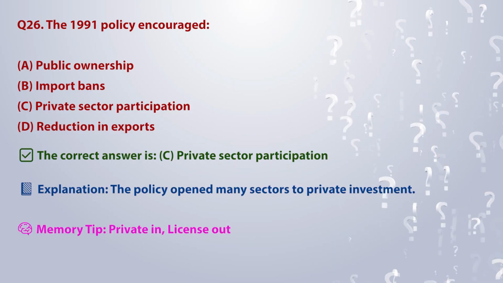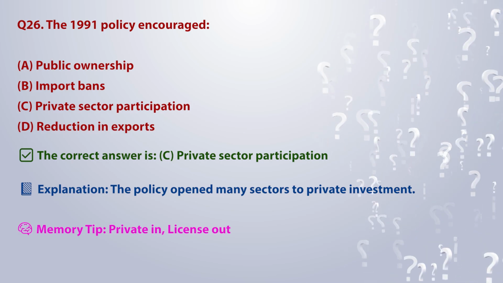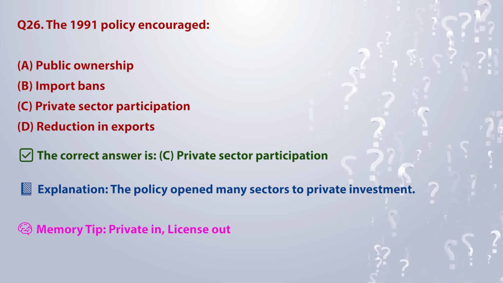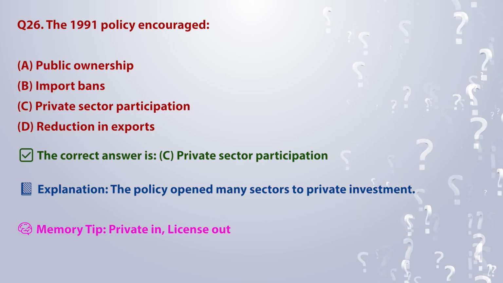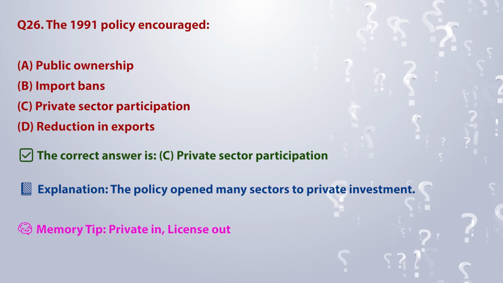The correct answer is C. Private sector participation. Explanation: the policy opened many sectors to private investment. Memory tip: private in, license out.